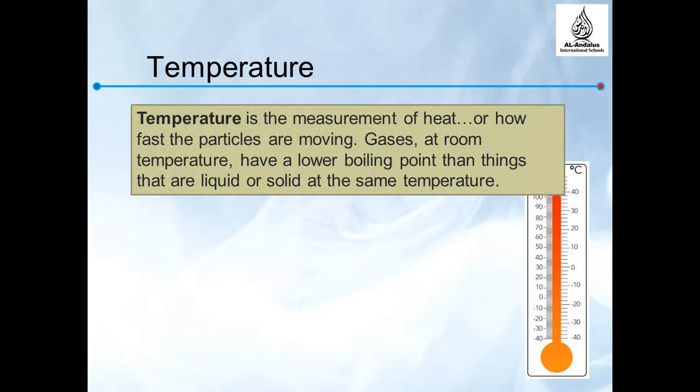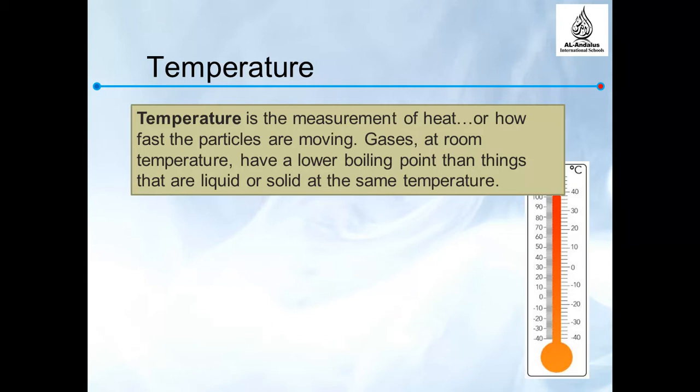The second thing here is the temperature. Temperature is measured as how hot or cold the substance is, or how fast the particles are moving. In gases, of course, some gases at room temperature have a lower boiling point than other gases. For example, H2O at room temperature is liquid, but at 100 Celsius, it's gas.